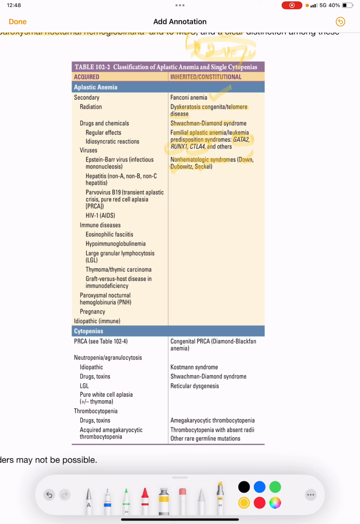Acquired aplastic anemia, secondary, can also occur due to radiation, drugs and chemicals, and viruses. So what are the viruses which are important?